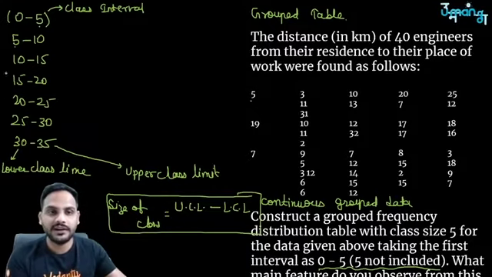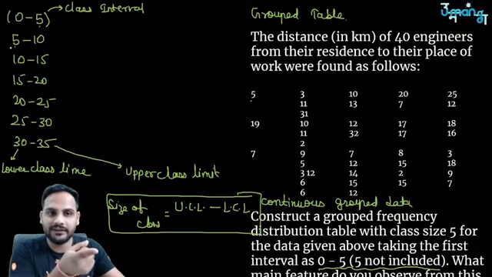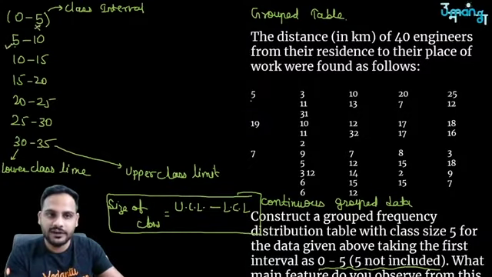When I am calculating 0 to 5, I will not include 5 in this group, I will include 5 in the next group. 10 will not be included in this group, it will be included in the next group. 15 will not be included here, it will be included in the next. 20 will not be included here, it will be included in the next. 25 not here, in the next group.